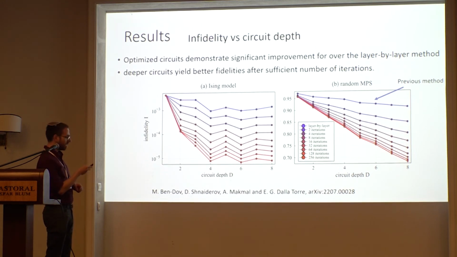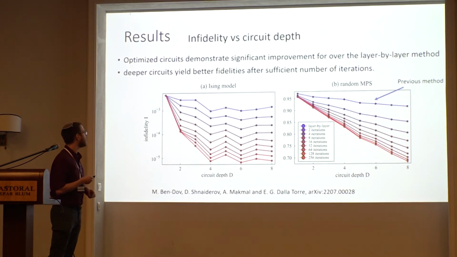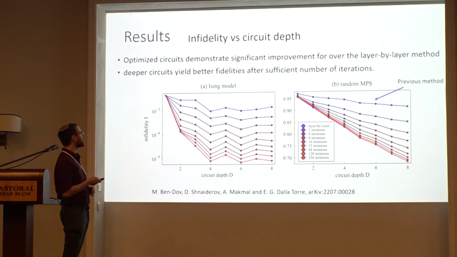And here you can see the result for a different number of layers. The first thing to notice is that the first line is the previous method, Bar-Ilan. This is the result of the layer by layer solution. And after the optimization, you can see that we can have an advantage of 1 or 2 orders of magnitude for certain types of matrix product states, and some other improvements as much as we can for random MPS.